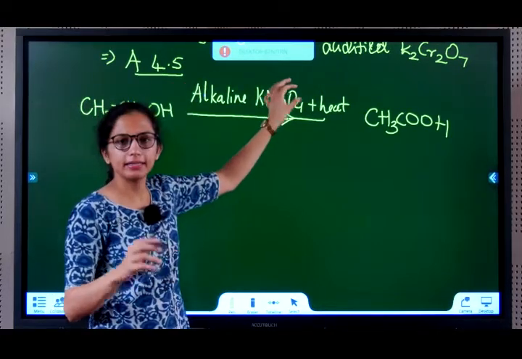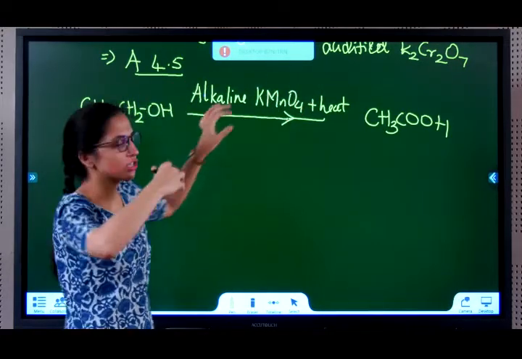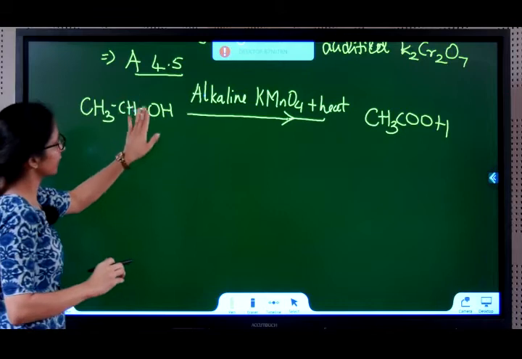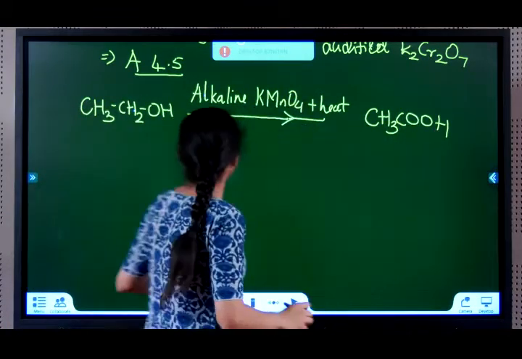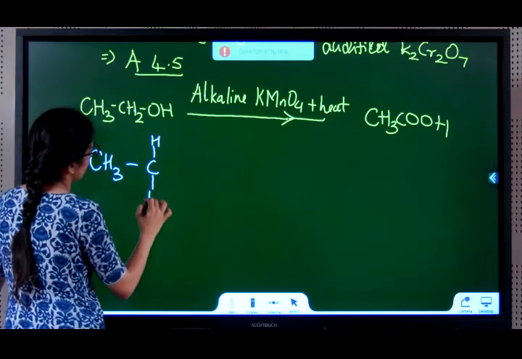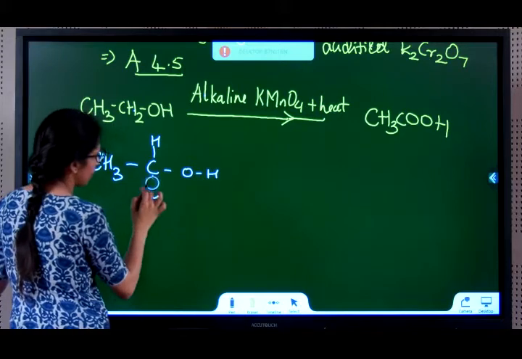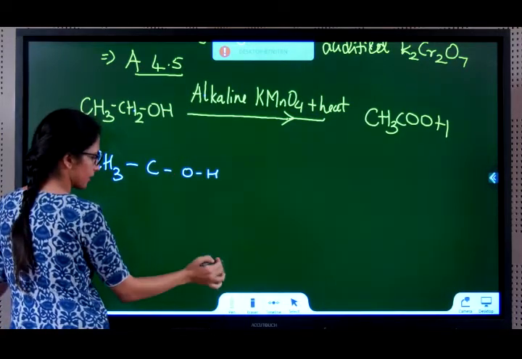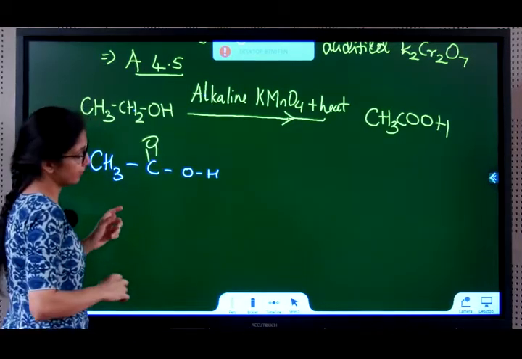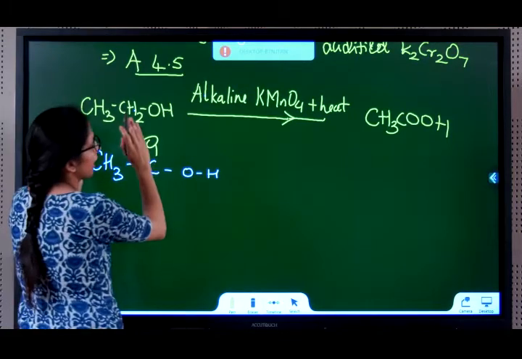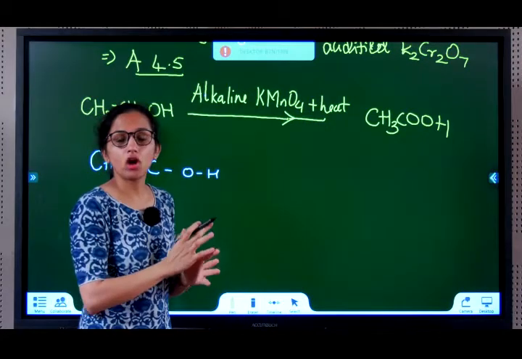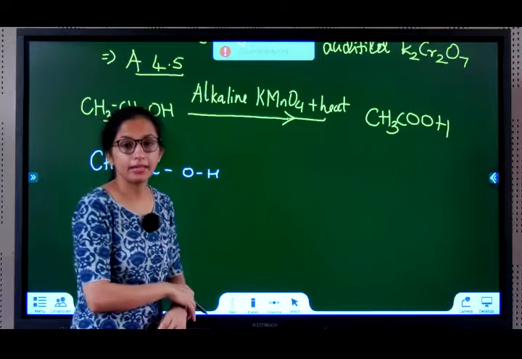Alkaline potassium permanganate is an oxidizing agent. It adds oxygen. See this part over here, there's an oxygen added. See here, CH3, CH2OH. This bond goes, so two bonds are left and an oxygen gets added using alkaline KMnO4, which is a strong oxidizing agent. So ethanol gets converted to ethanoic acid by adding an oxidizing agent like alkaline potassium permanganate in it.